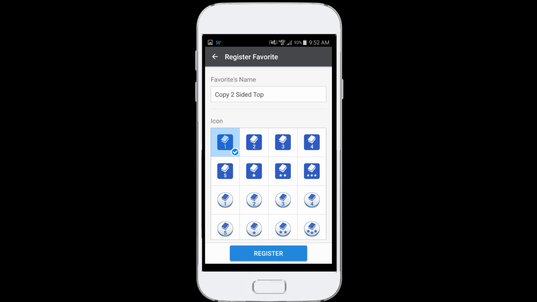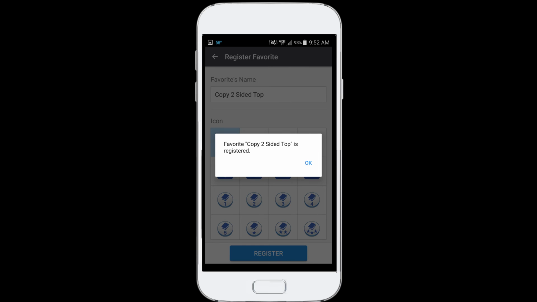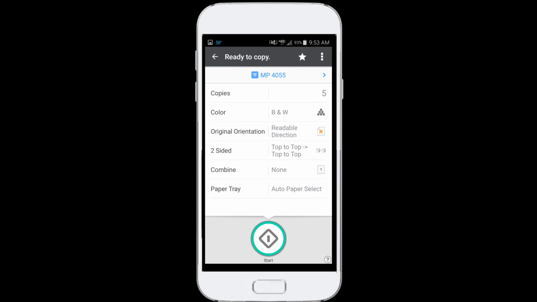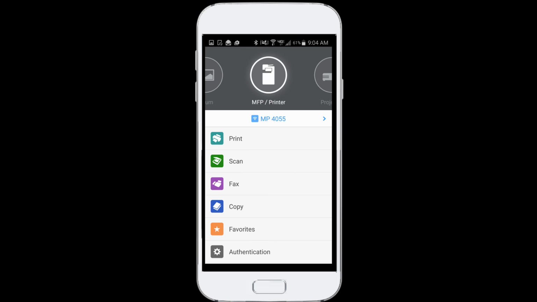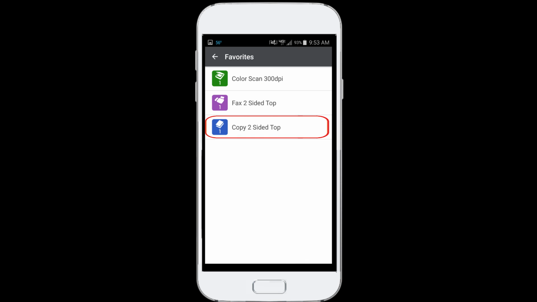Select Register. Select OK. Your setting has now been saved in Favorites. Navigate to Favorites to use your new saved setting.